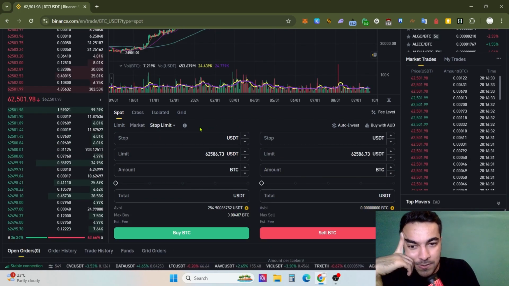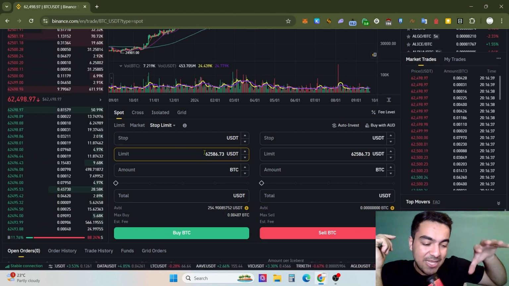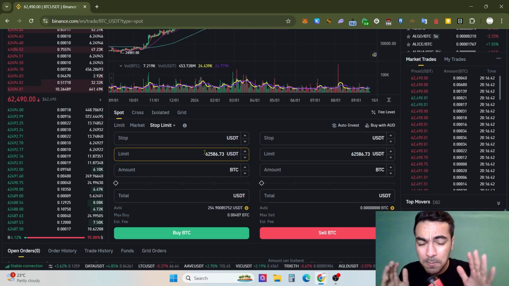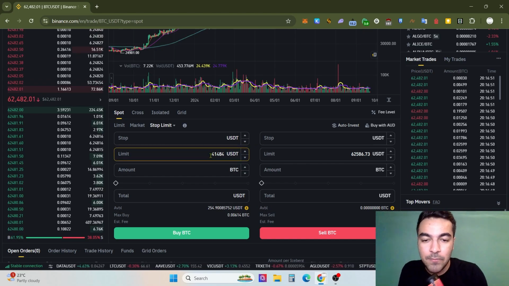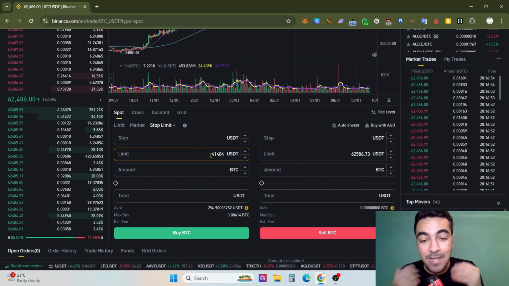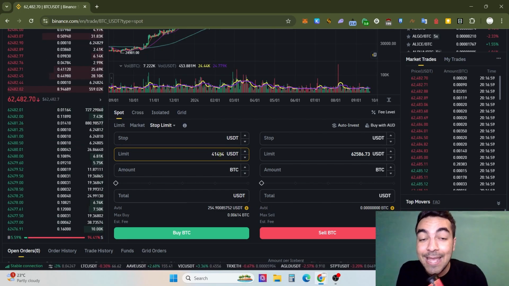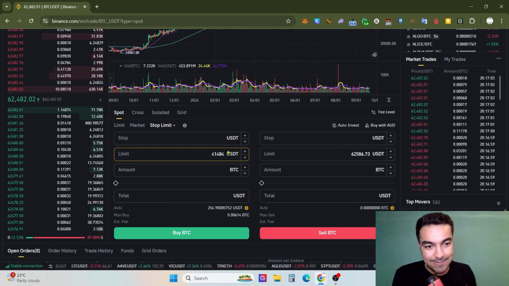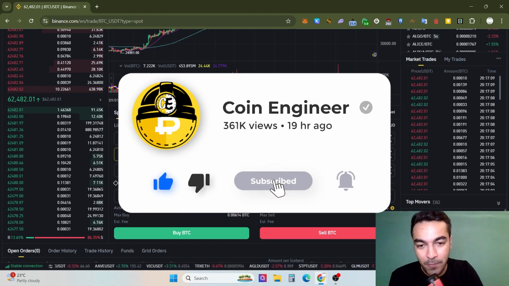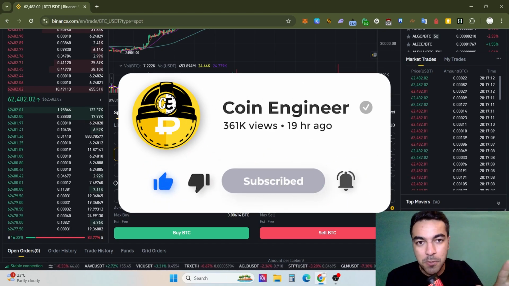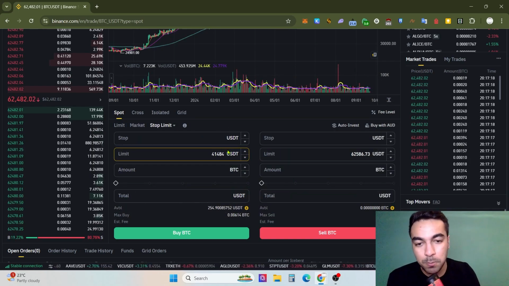For example, click stop limit. What is the difference between limit and stop limit? If you have already set up your stop limit, Binance will wait until Bitcoin touches 41,084 USDT. As soon as Bitcoin touches this point in the USDT pair, Binance will definitely buy the Bitcoin in the amount you want.